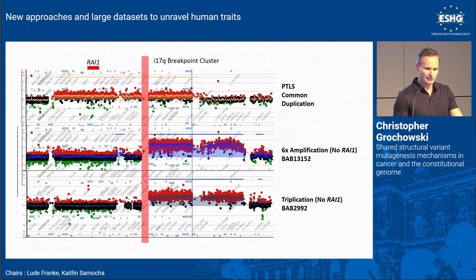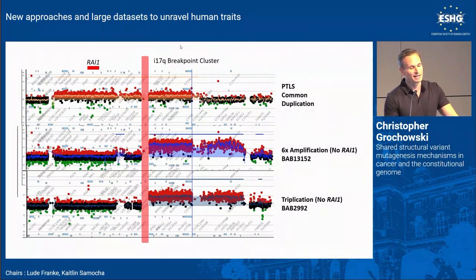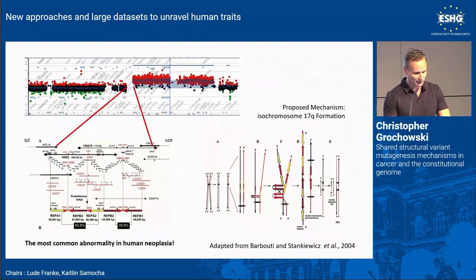So this is the Potocki-Lupski syndrome common duplication that's mediated by repeats flanking both left and right. But what happens is that those overlapping samples actually have a breakpoint that occurs within this sequence right here. And so we started to look at where that breakpoint is located and what might be there. And what we found is that it's actually at the iso17q breakpoint cluster.